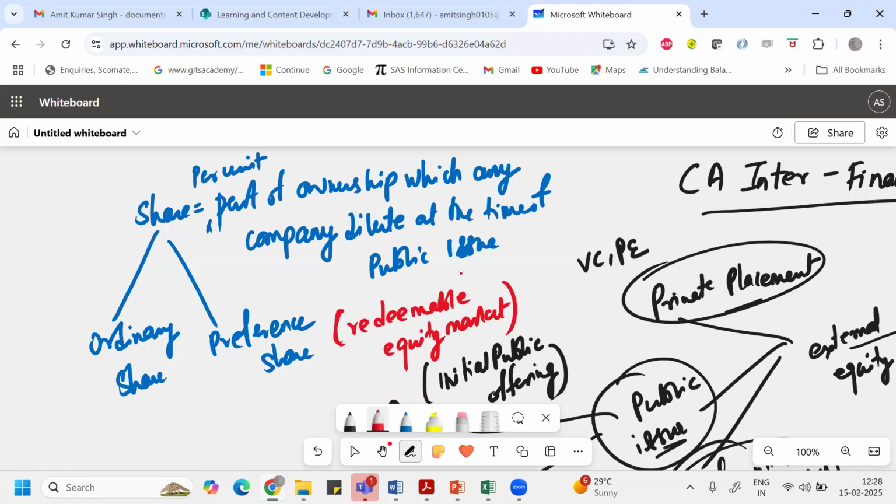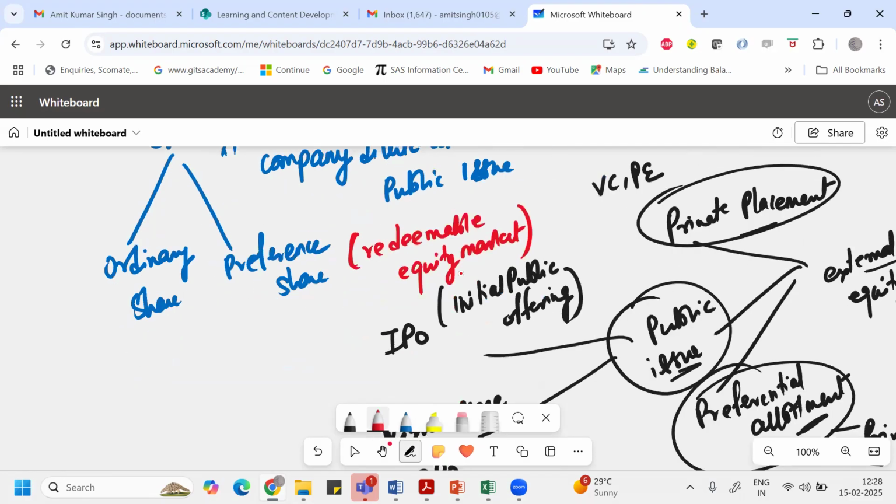You are not the owner of the company. Okay, if the company goes bankrupt or is liquidated, you will be given first preference over the ordinary shareholder at the time of liquidation. But preference shares are redeemable in nature. Redeemable means that sometime in the future, their value will cease to zero and the company will give back your money, whatever money they have promised you. That is called face value.